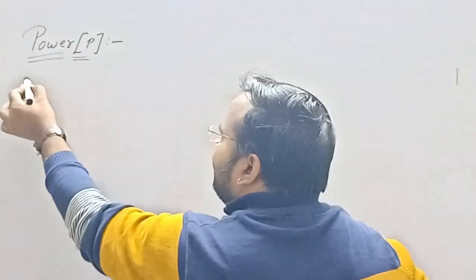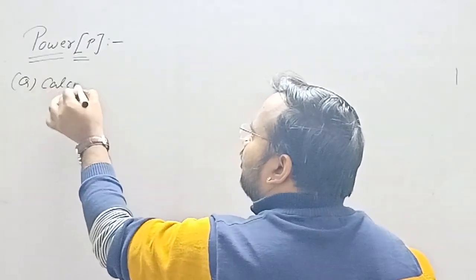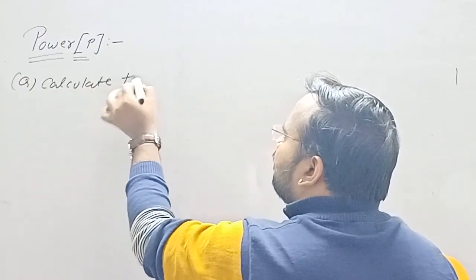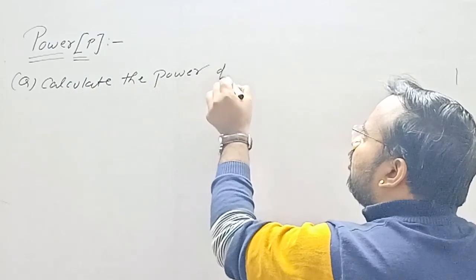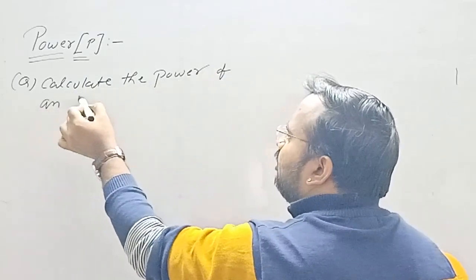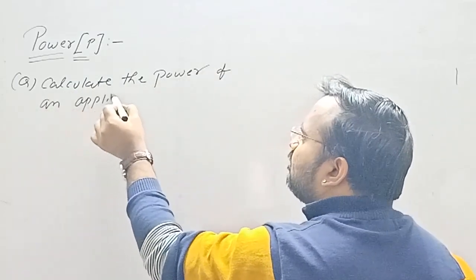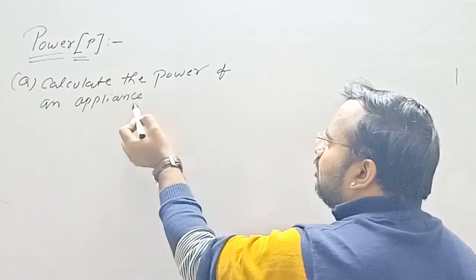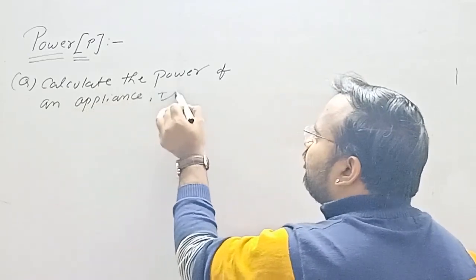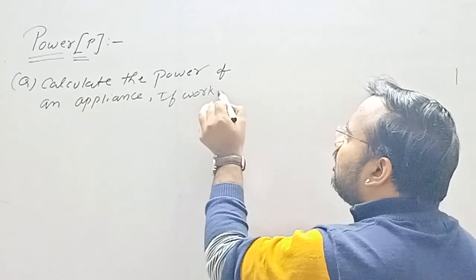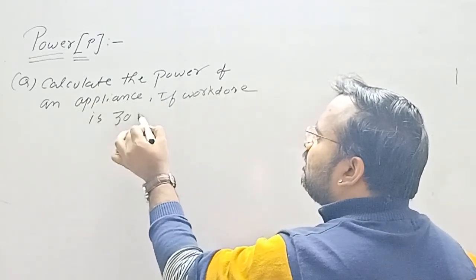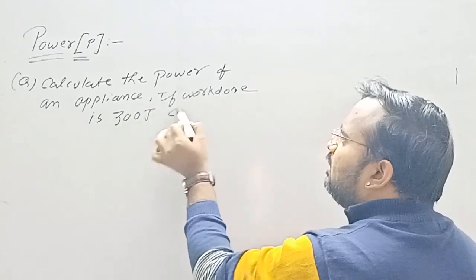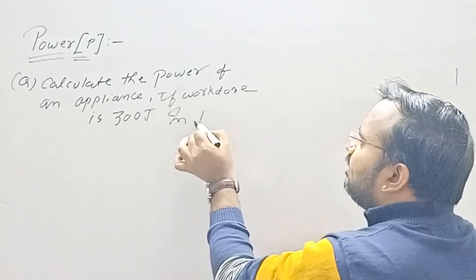Calculate the power of an appliance if work done is 300 joule in 10 seconds.